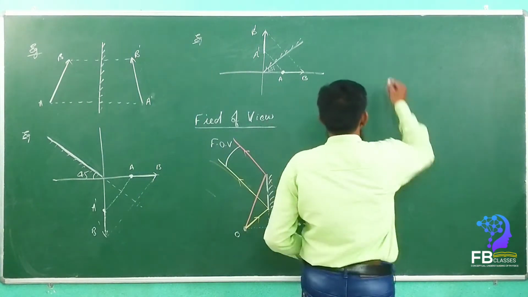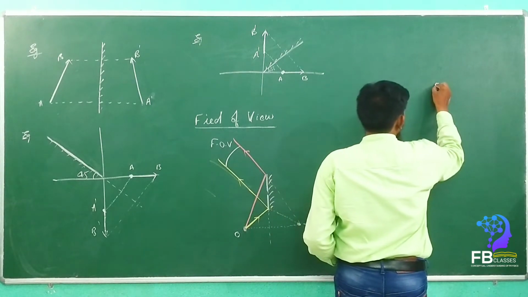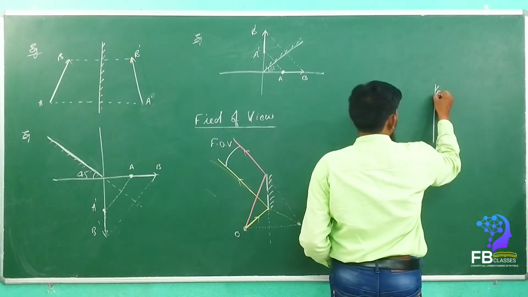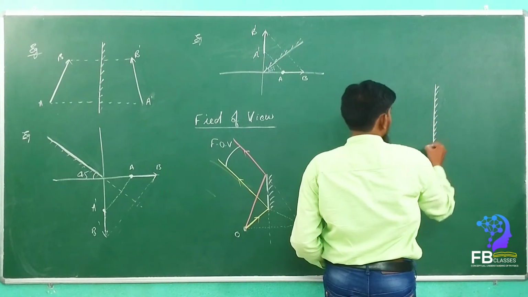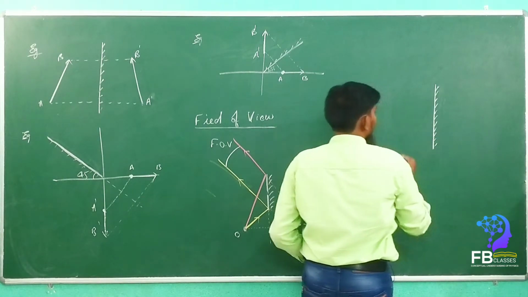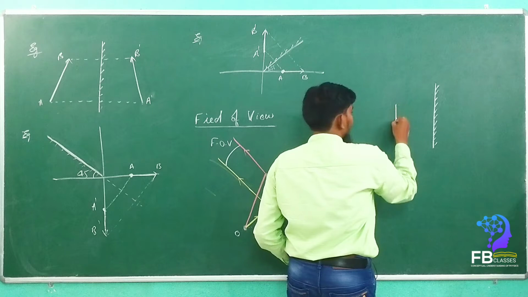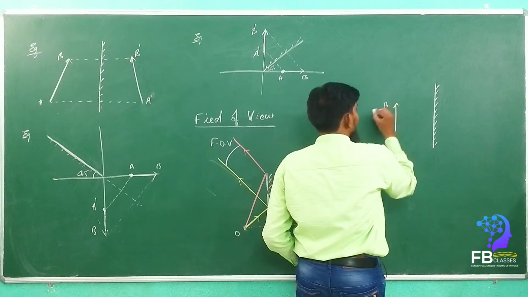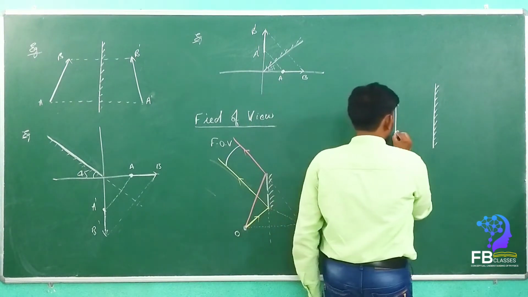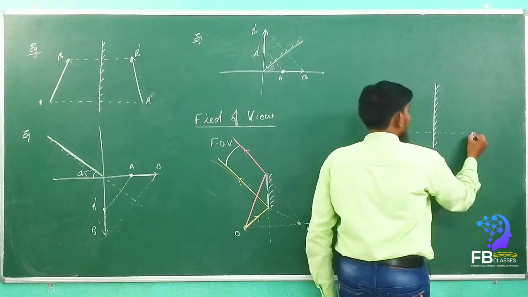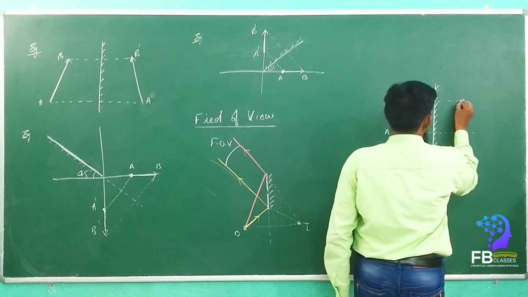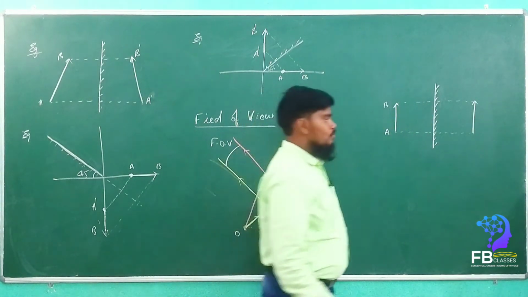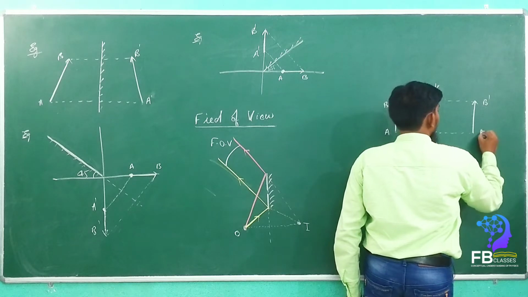See here. For example, consider this is the mirror. Okay, now this is the mirror. Here, consider this as an object, A and B. What do we have to do, my dears? Extend the perpendicular line and check the distance between the object and image. So the image is going to form here, yes or no? So this is B dash, A dash.